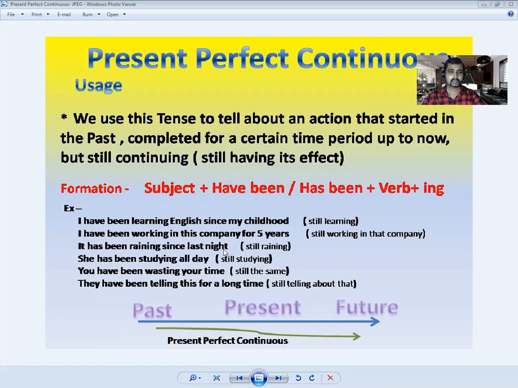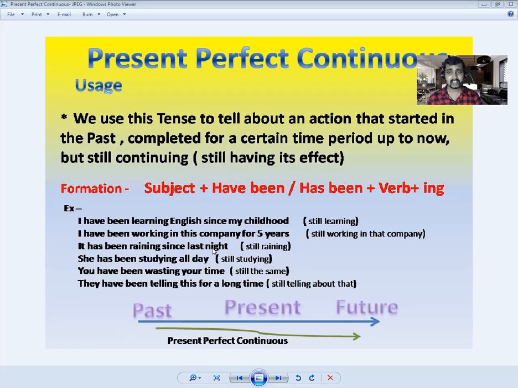So then we go to another example. Now the third one, you can see has is used here. We know that has can be used with he, she, it. So here we have it. It has been raining since last night.